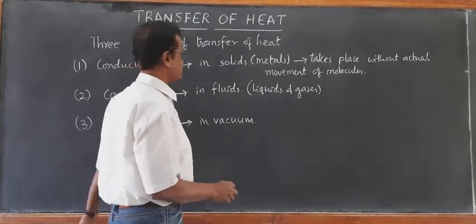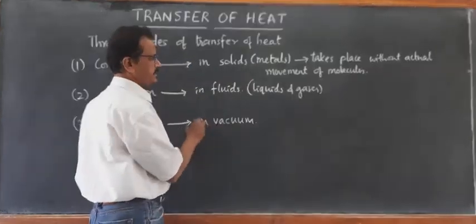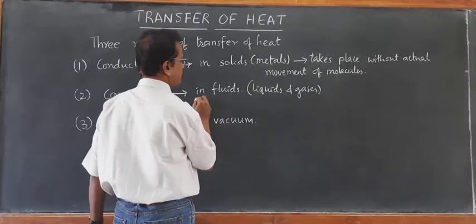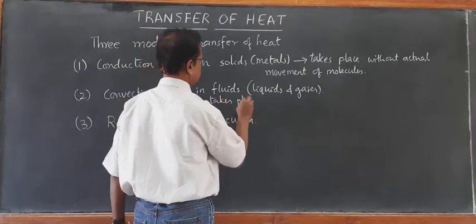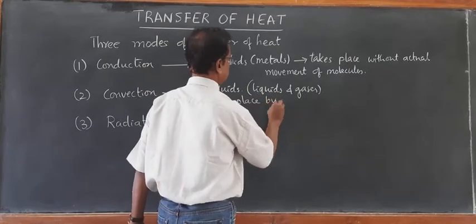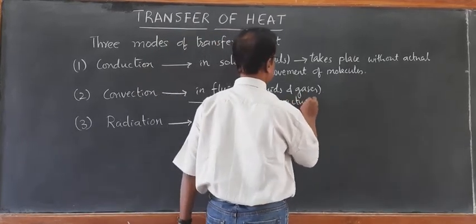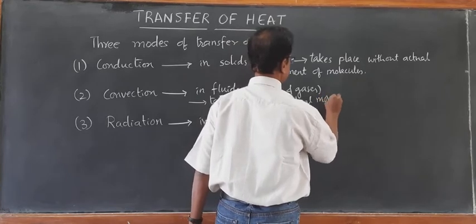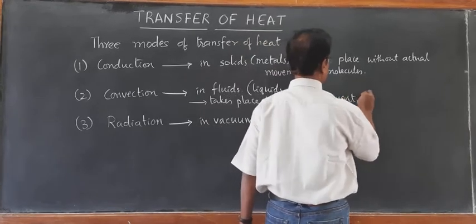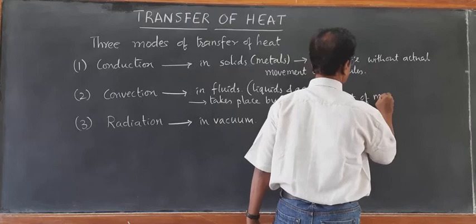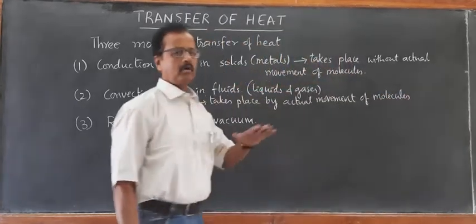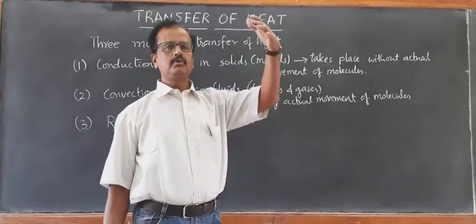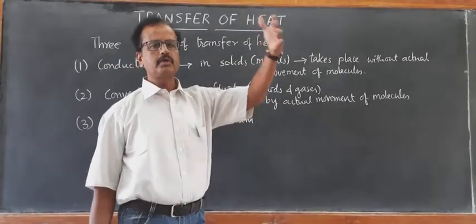Whereas in the case of fluids, the transfer of heat takes place by convection, which takes place by actual movement of molecules from hotter position to colder position.